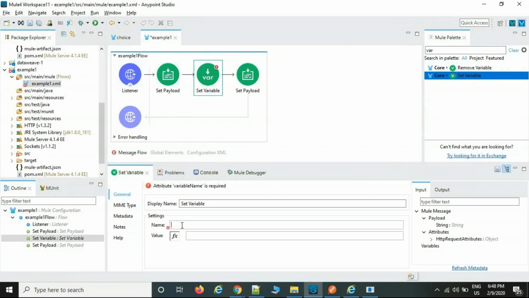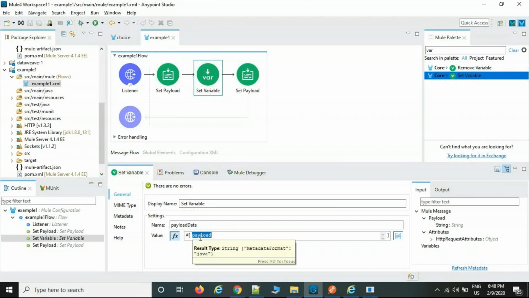You can use any name up to your wish. Payload data example, that is the key. The value is, you can put the expression, sorry, payload, so that whatever value content is available is stored in one variable.